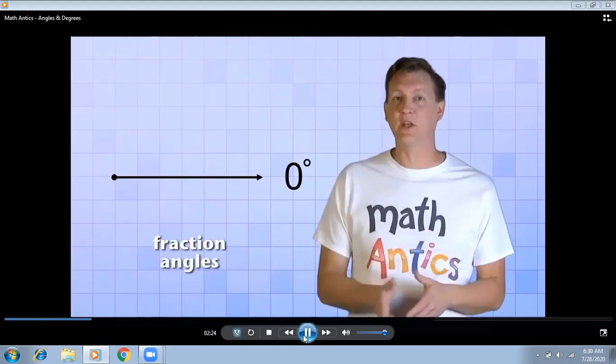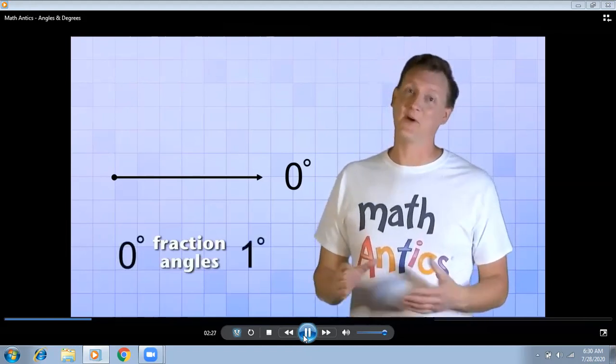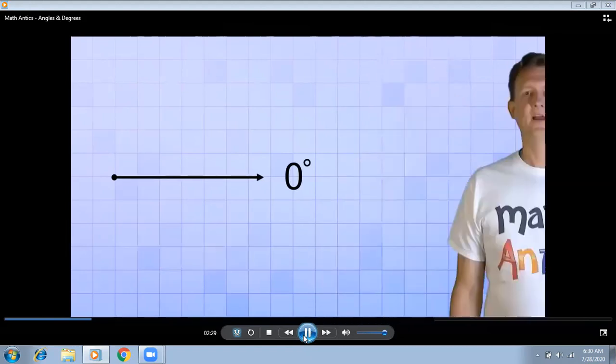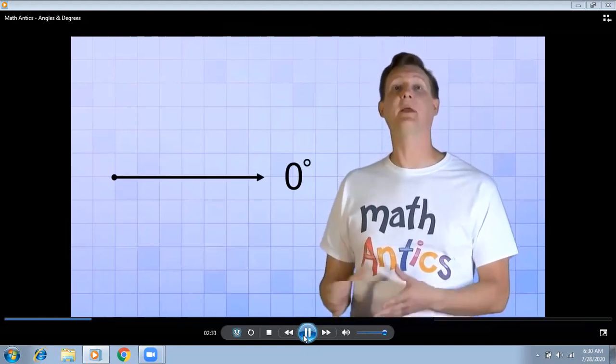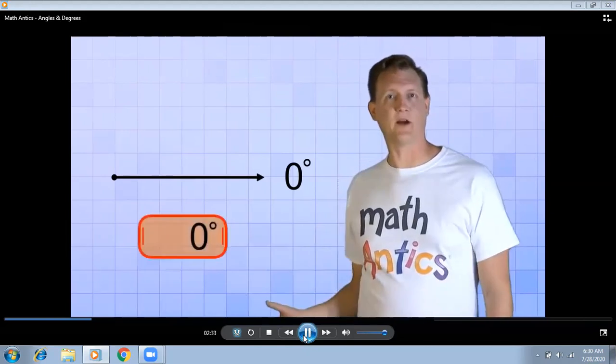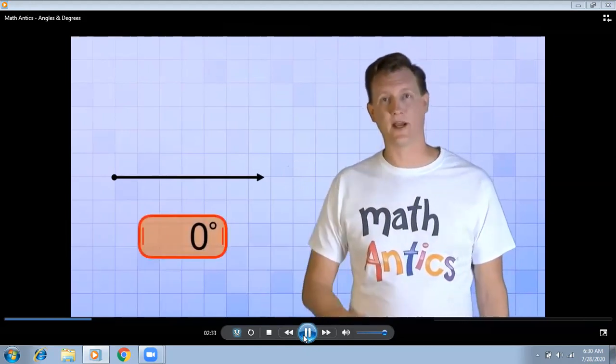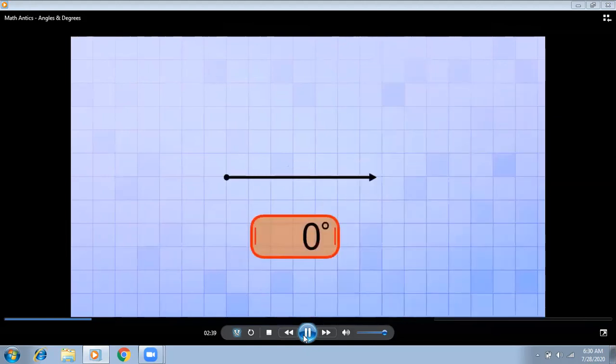Fraction angles in between 0 and 1 degree, but we aren't going to learn about them in this video. Instead, we're going to keep on rotating our top ray and watch the angle get bigger and bigger. This special readout here will tell us how many degrees our angle measures. Now let's start out slow.